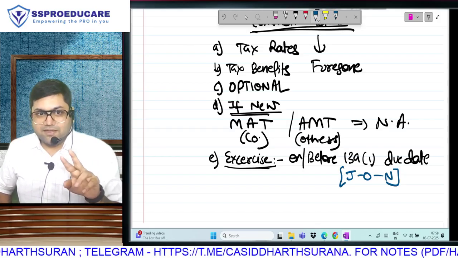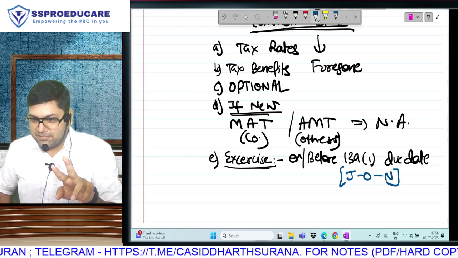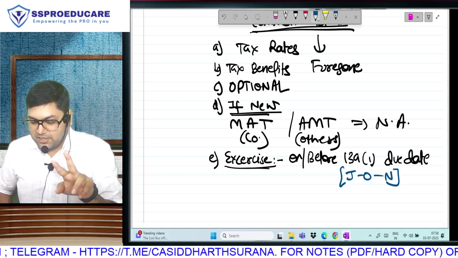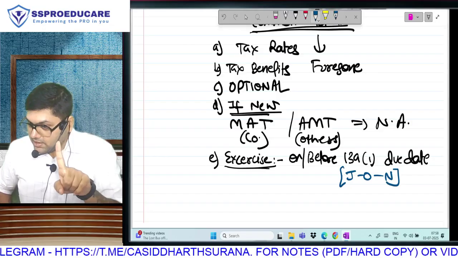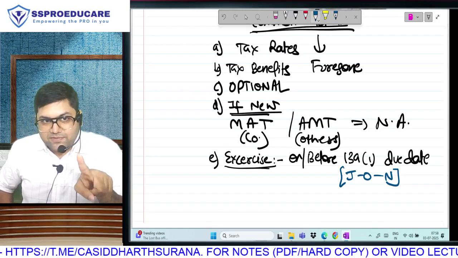In the current year it has been extended to 15th of September, but that is only an exceptional case. Listen. If you go and read section 139(1), the due dates are given in 139(1).